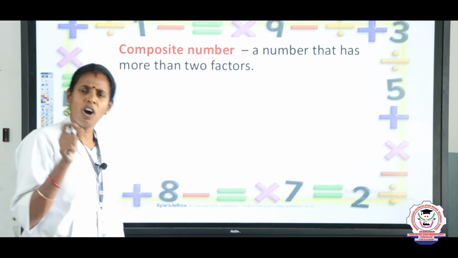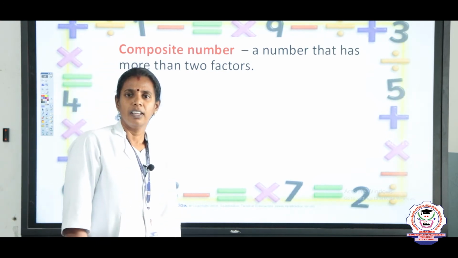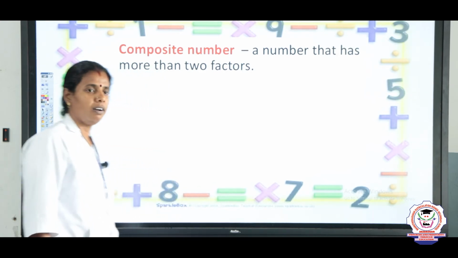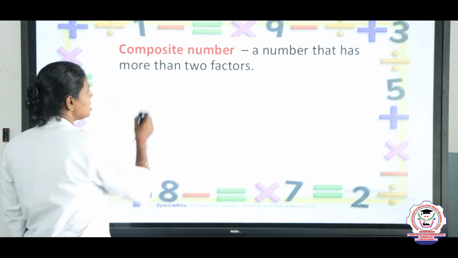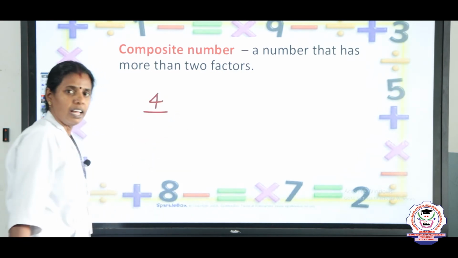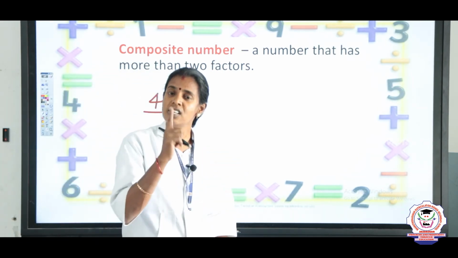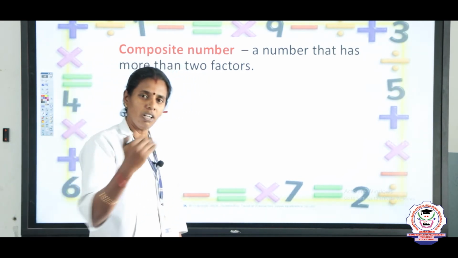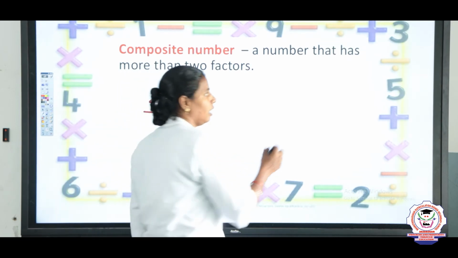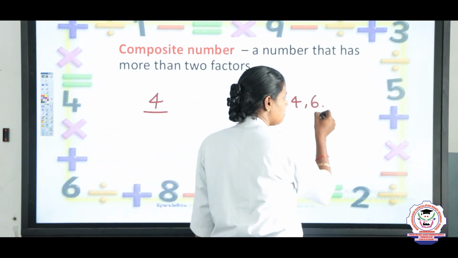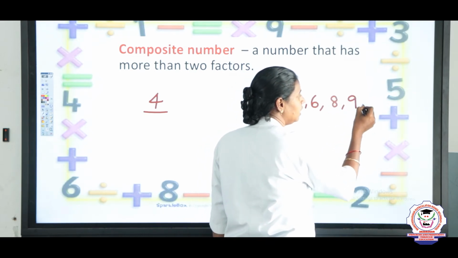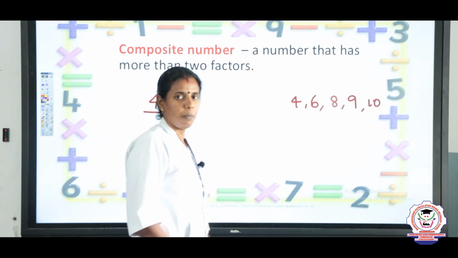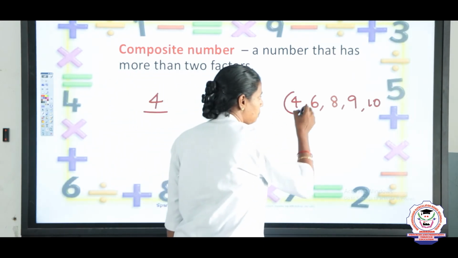So, which is the smallest composite number? Yes, we have discussed from 1, 2, 3, 4, 5, 6 now. Which is the smallest composite number? Yes, the smallest composite number is 4, right? And which is the greatest one digit composite number? See, what are all the composite numbers we have seen from 1 to 10? 4, 6, very good, 8, 9 and 10. From 1 to 10, these 5 numbers are composite numbers. So, the smallest composite number is 4.